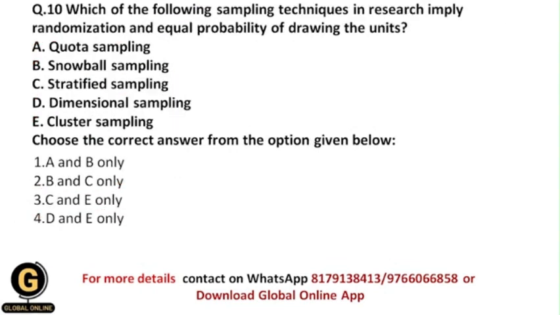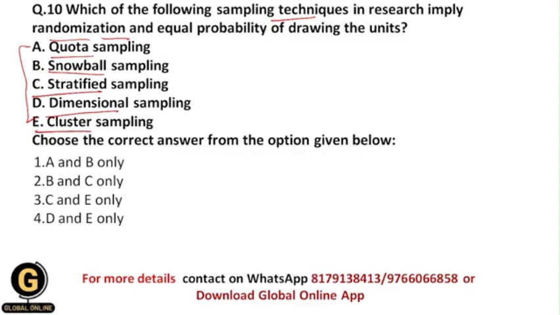Next: which of the following sampling techniques in research imply randomization and equal probability of drawing the units? They have asked which sampling technique gives all participants an equal probability of being selected in the study. Basically we use a randomization formula to select the participants. Whether it is quota sampling, snowball sampling, stratified sampling, dimensional sampling or cluster sampling.